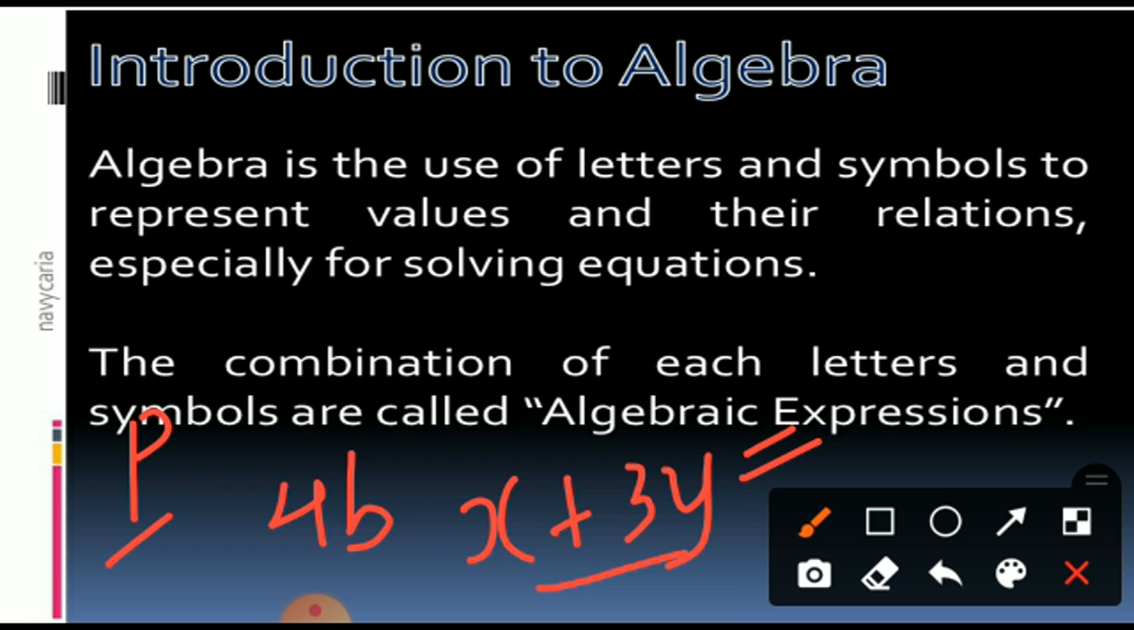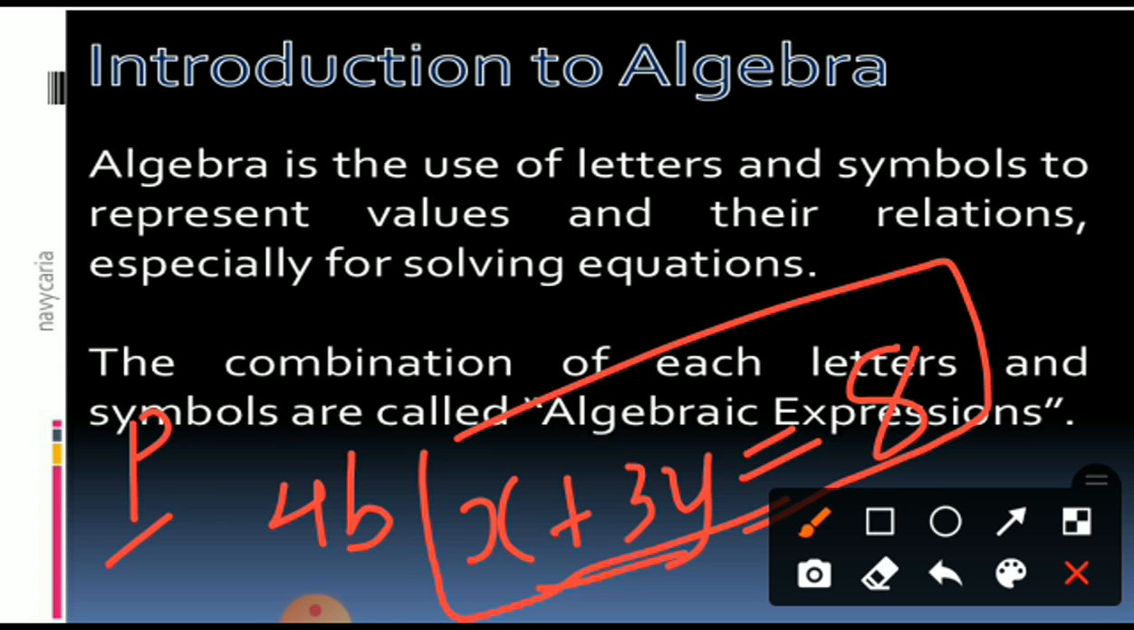Suppose it is written 3y plus x is equal to 8. The whole thing is given. This is called the equation. Students, this is called the equation. Why is it an equation? Because it has two parts, left side is equal to right side.